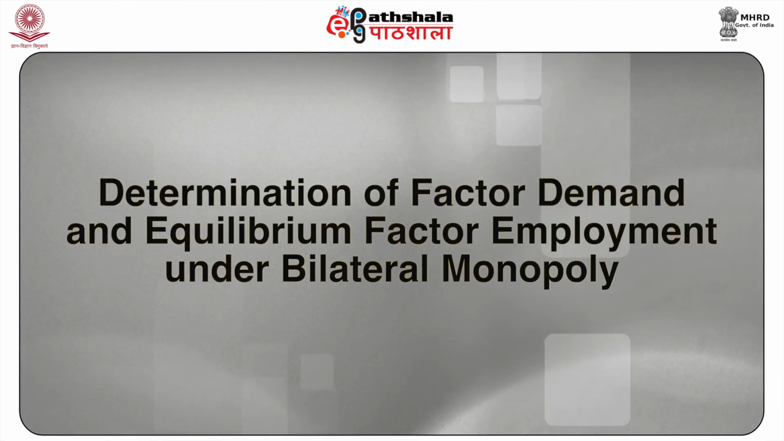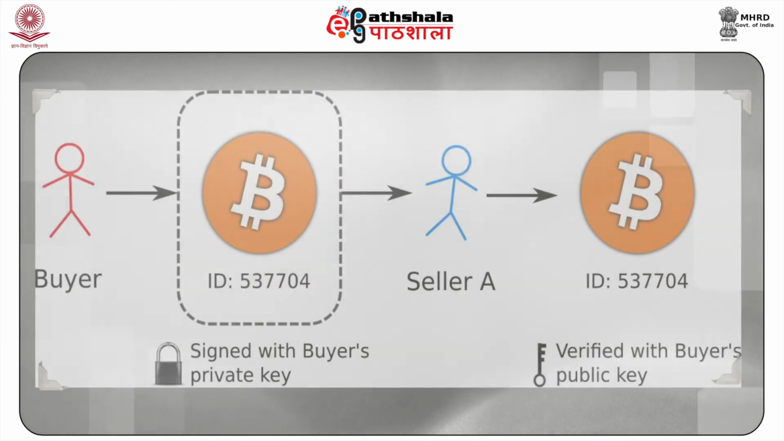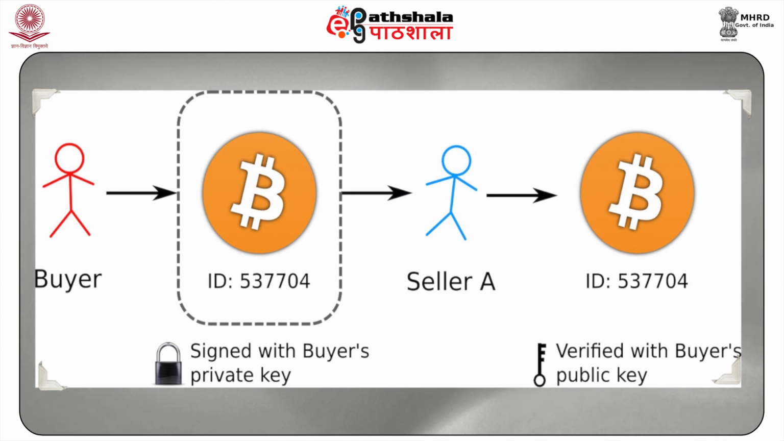Determination of factor demand and equilibrium factor employment under bilateral monopoly. Under a bilateral monopoly, we have a single seller of the factor input facing a single buyer of the same. Thus, we have a monopolist seller of the factor input facing a monopsonist buyer. In this case, there is no optimum equilibrium position, as both the monopolist and the monopsonist attempt to restrict the market allocation. There is a large difference between the price the monopoly is willing to sell at and the price the monopsony is willing to pay.